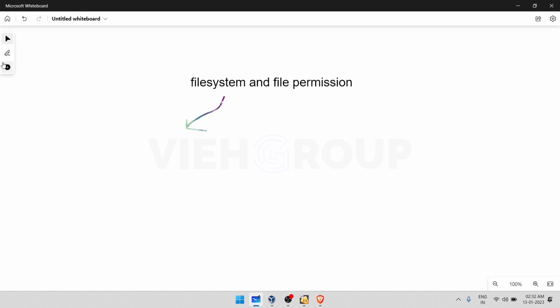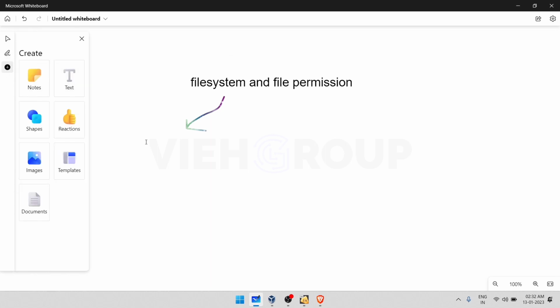The first one is ordinary files. Ordinary files contain data, text, images, and program instructions.